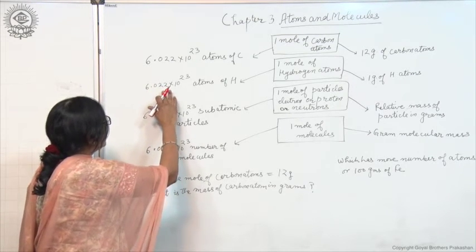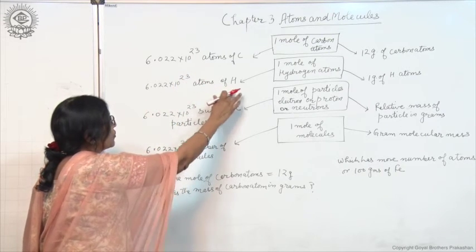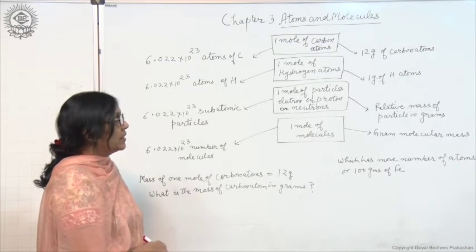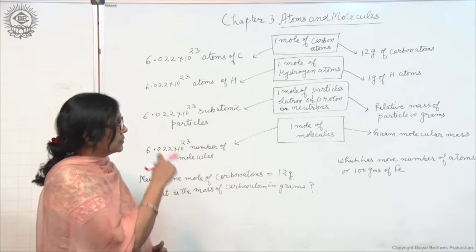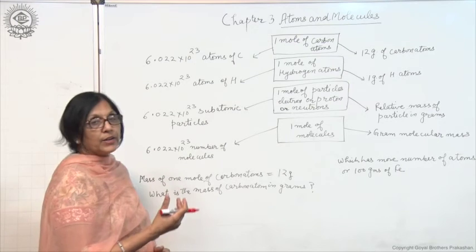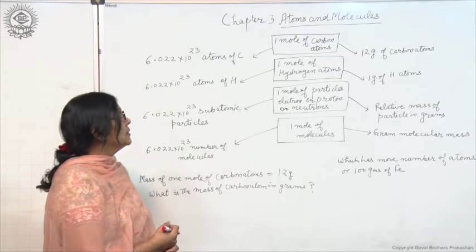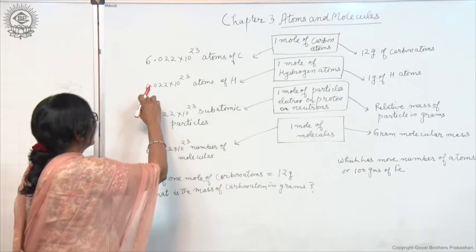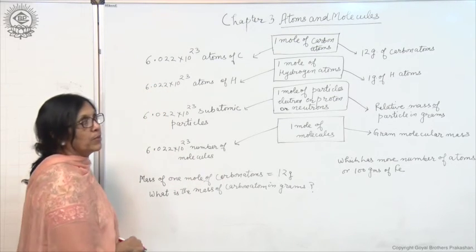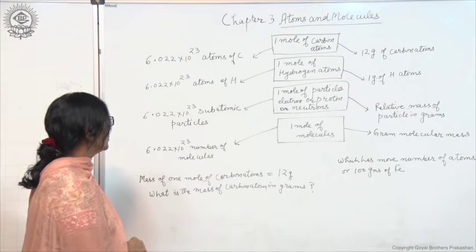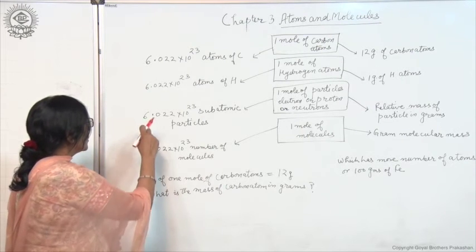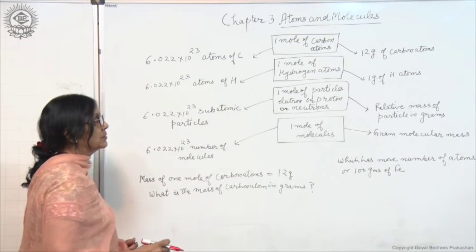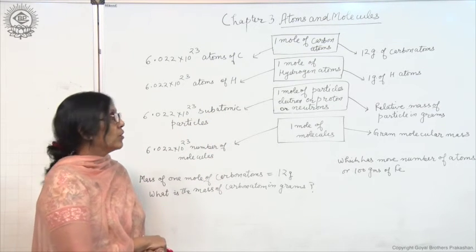Also, 6.022 into 10 to the power 23 atoms of hydrogen means 1 mole of hydrogen atoms, which weigh 1 gram of hydrogen. So, 1 gram of hydrogen, if it is taken, will be 1 mole of hydrogen atoms, and it will have 6.022 into 10 to the power 23 atoms of hydrogen. 6.022 into 10 to the power 23 subatomic particles is also equal to 1 mole of particles.